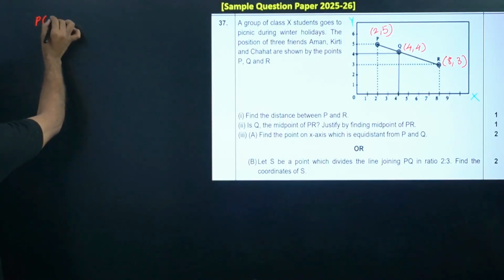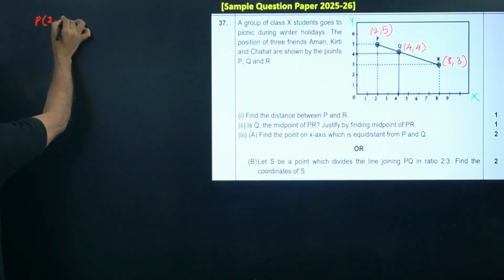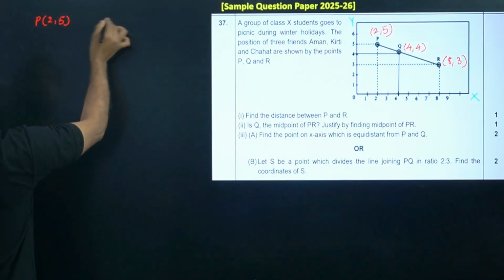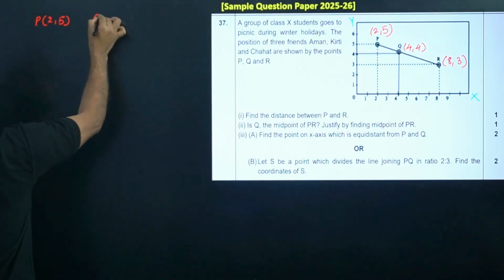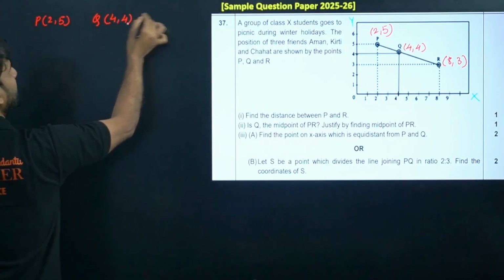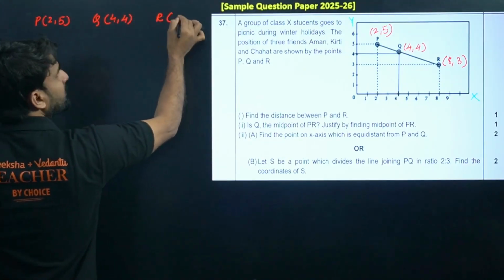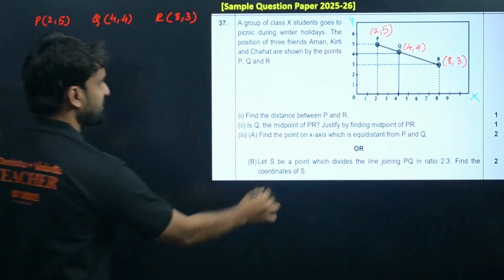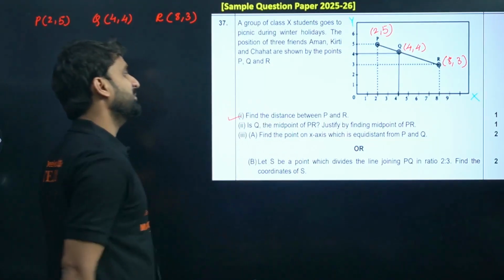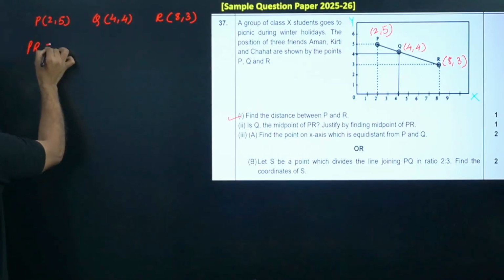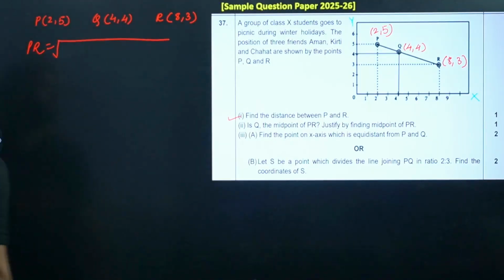Just write it down here. P coordinate is 2, 5, and Q coordinate is 4, 4. X is 4 and y is also 4. And R is 8, 3. And what do we have to do in the first question? Find the distance between P and R. No issues. So distance PR, I am writing PR. So apply the distance formula.